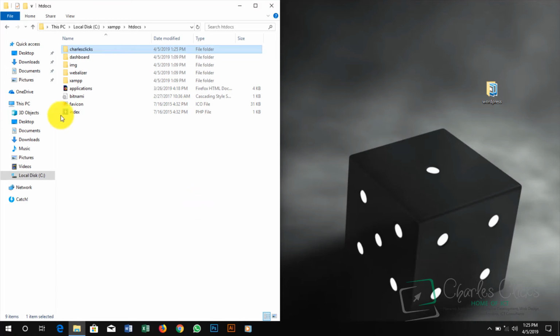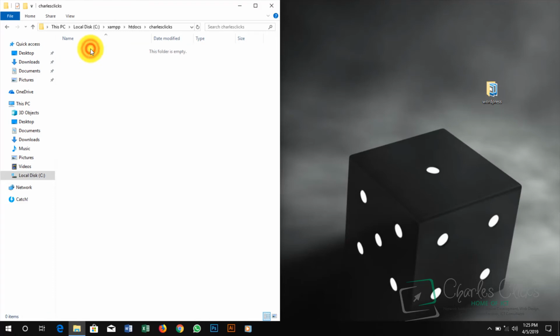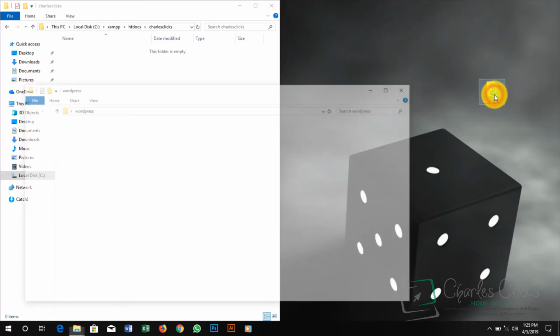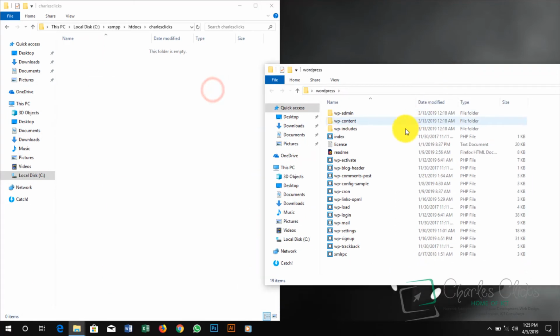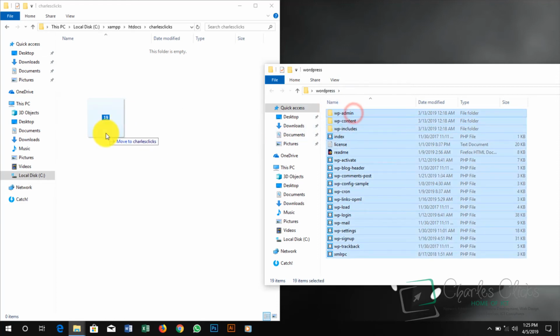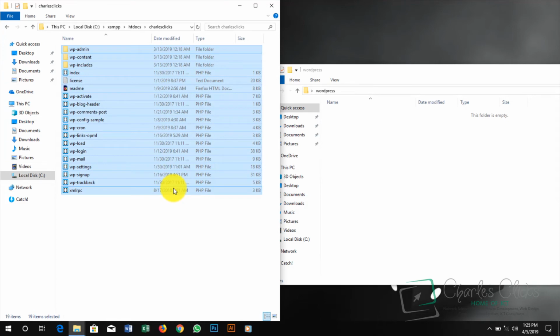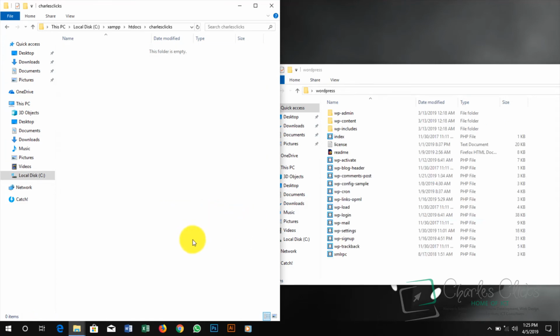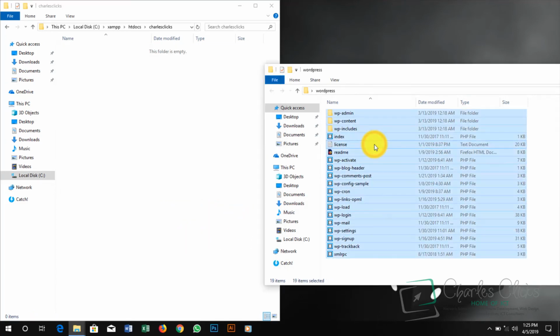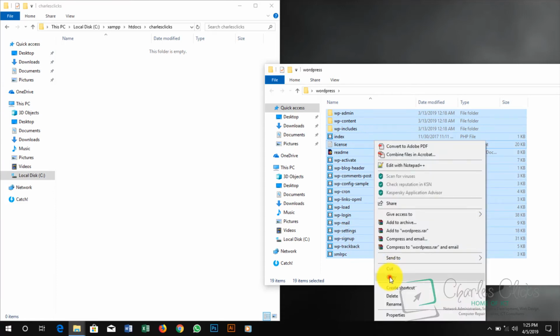And then open this, copy everything on this WordPress and put it in the folder. Say copy, right click, you say copy, come over here, you say paste.